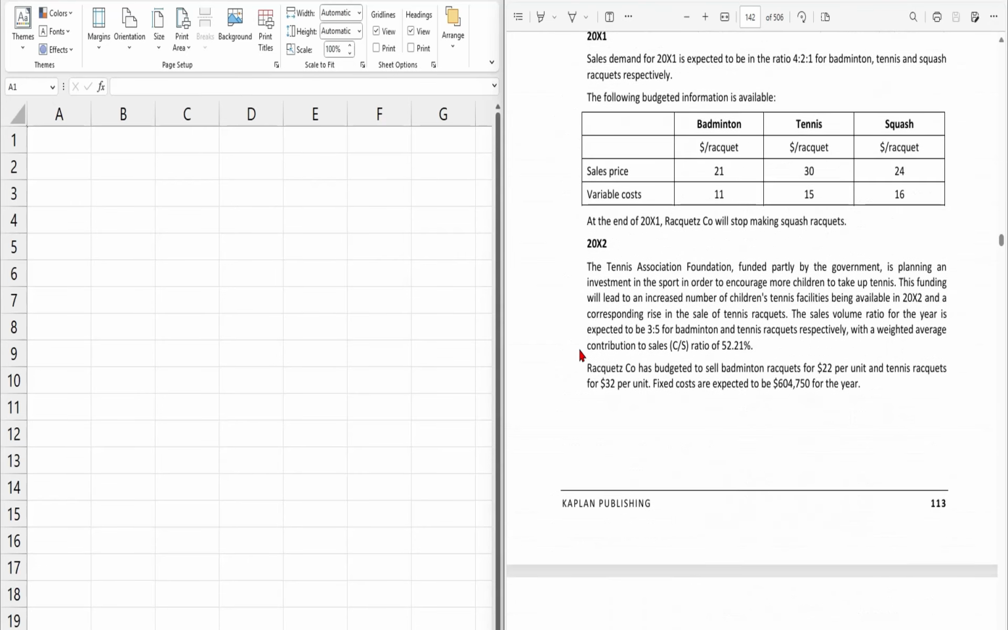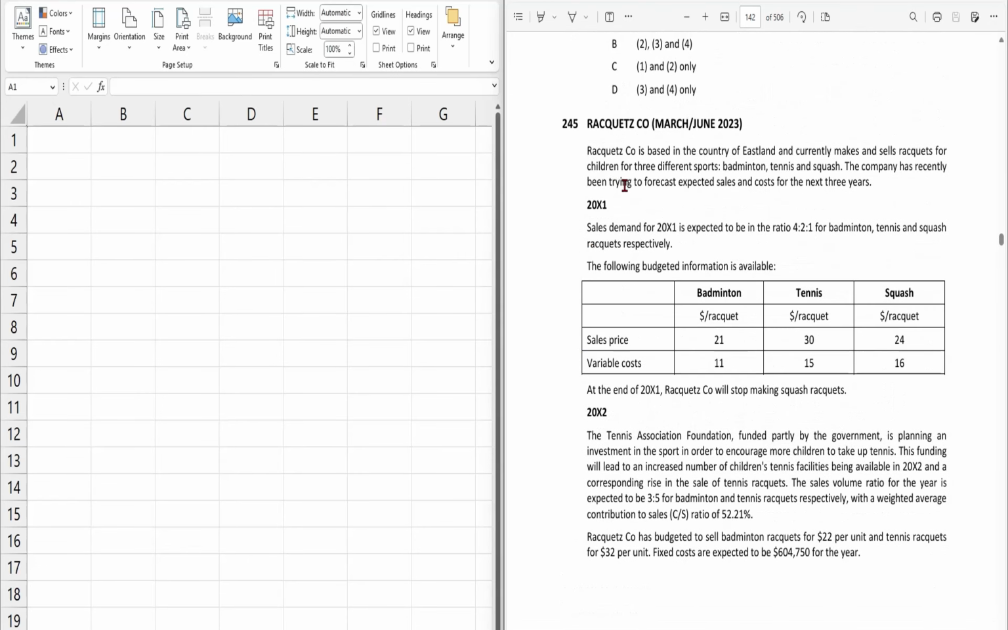Now let's read the scenario. Racquetz Co is based in the country of Iceland and currently makes and sells rackets for children for 3 different sports: badminton, tennis, and squash. The company has recently been trying to forecast expected sales and the cost for the next 3 years. So basically the company sold 3 products: badminton, tennis, and squash.